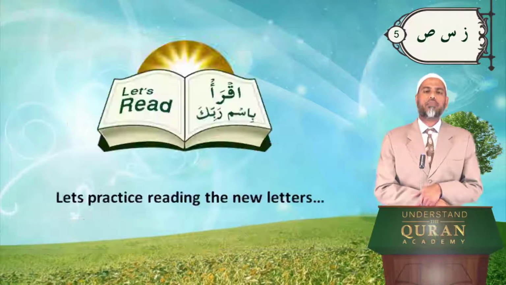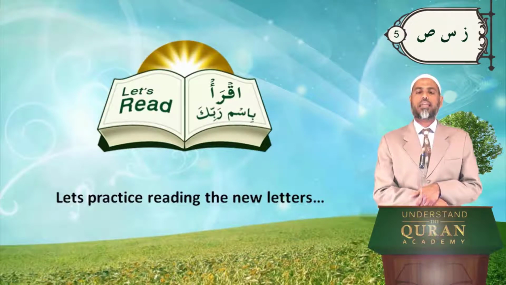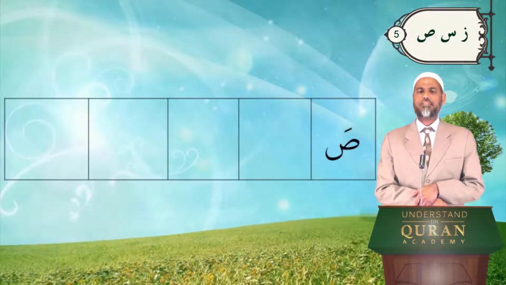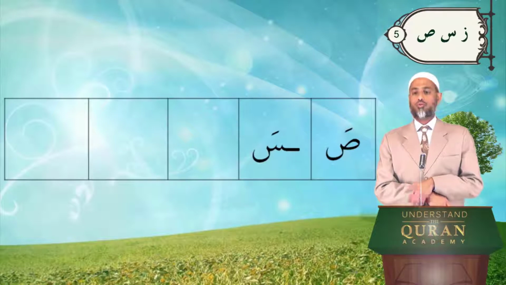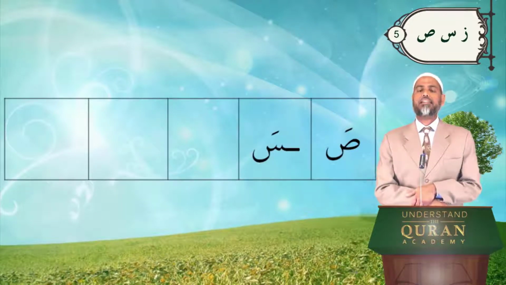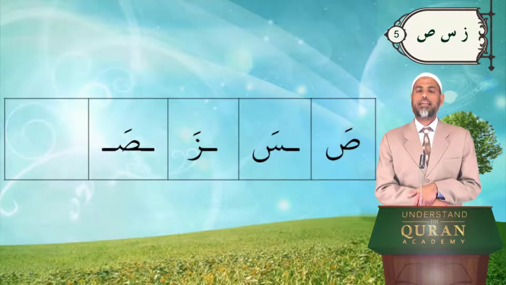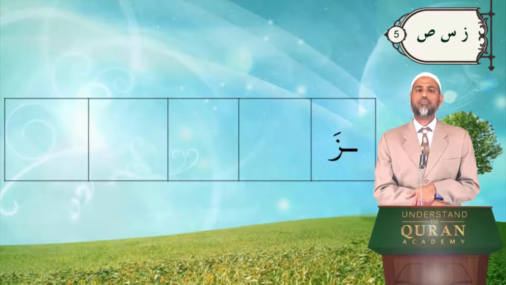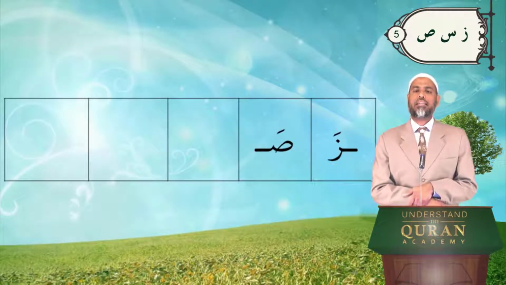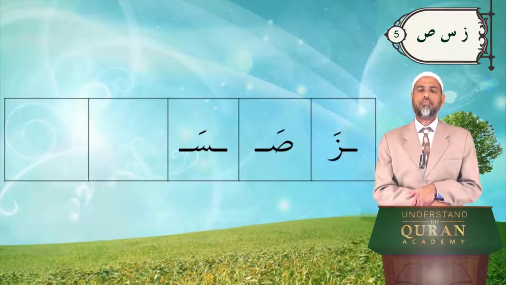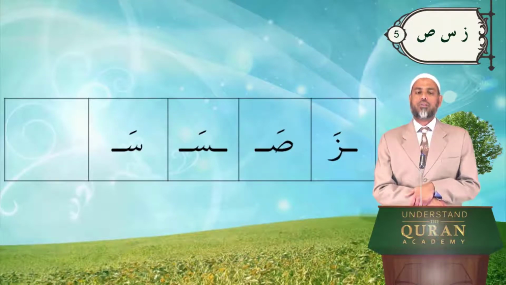Alright, let's practice reading the new letters, the letters that we have learned in this lesson. Can you read it with me, or at least after me? Sa. Sin is thin, okay? And Sod is thick and high. Sa. Za. Sa. Za. Za, sa, sa, sa.